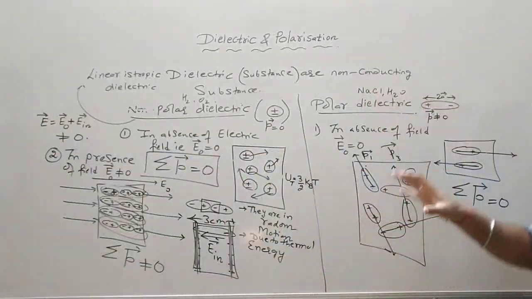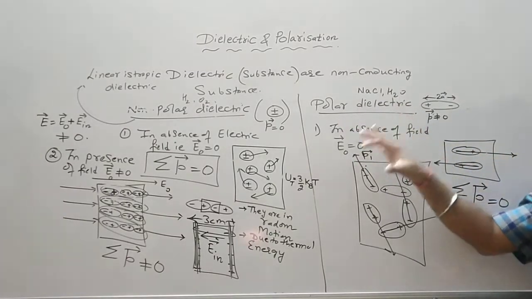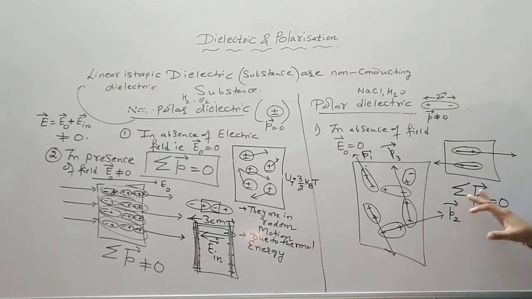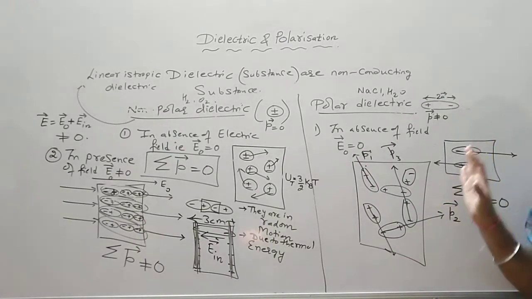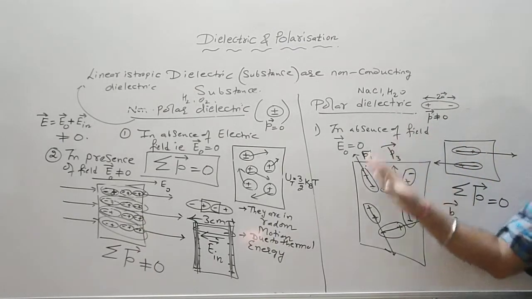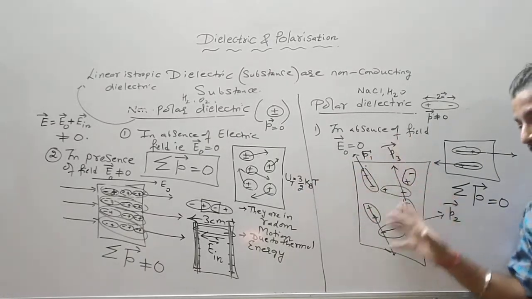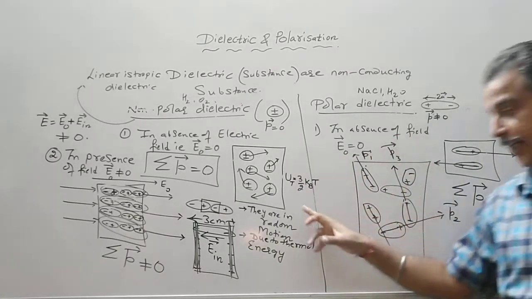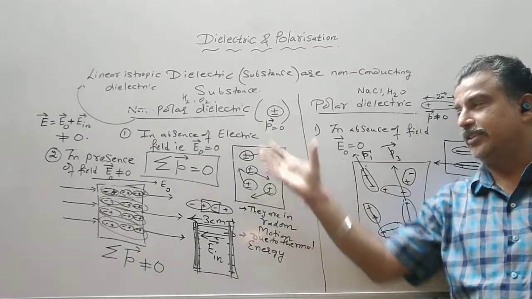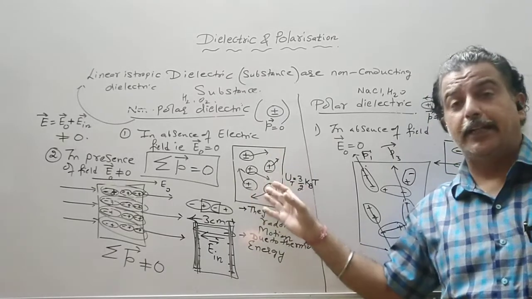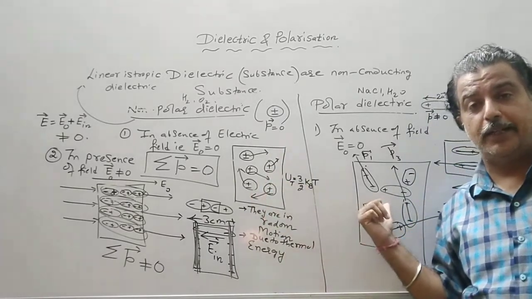So in a polar dielectric, when the field is not present, the resultant dipole moment comes out to be 0, because again due to thermal energy they are randomly oriented. Here they are in random motion because they are generally gases. So here the molecules are in random motion. Here the molecules are not in random motion.